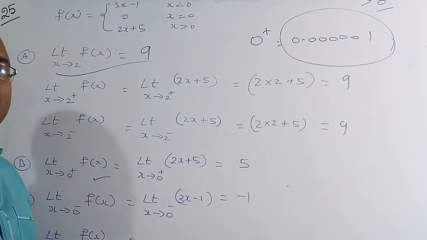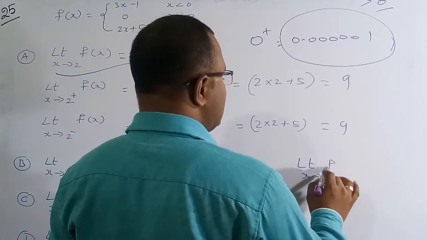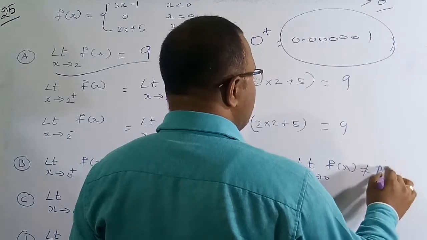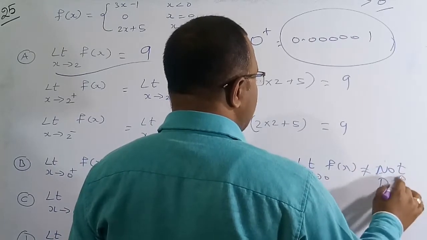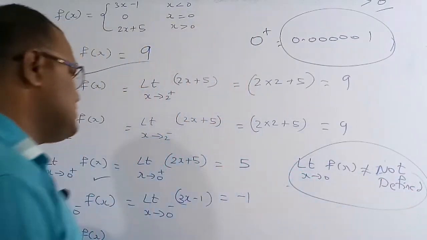So if the question asks for the value of the limit as x tends to 0 of f of x, it is undefined, it is not defined, because the right hand limit and the left hand limit are not the same. So we can say it cannot be defined.